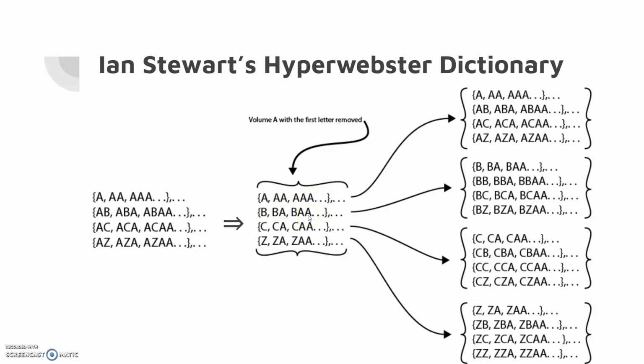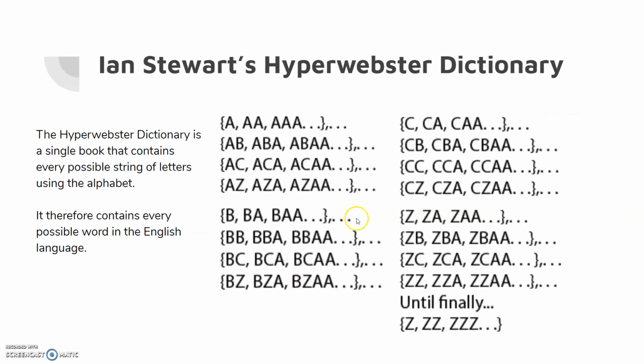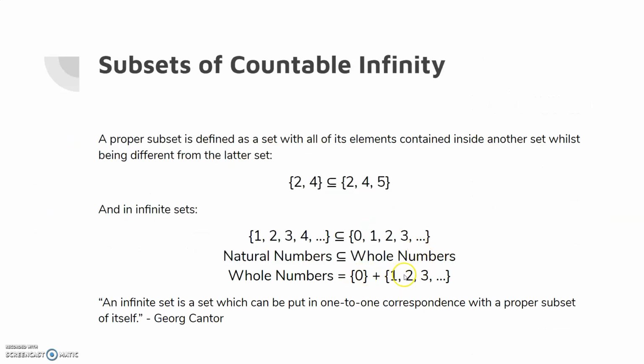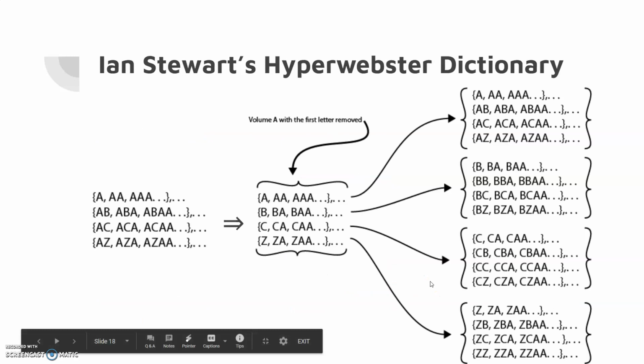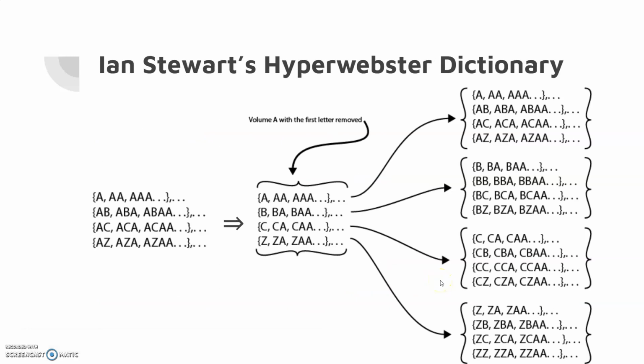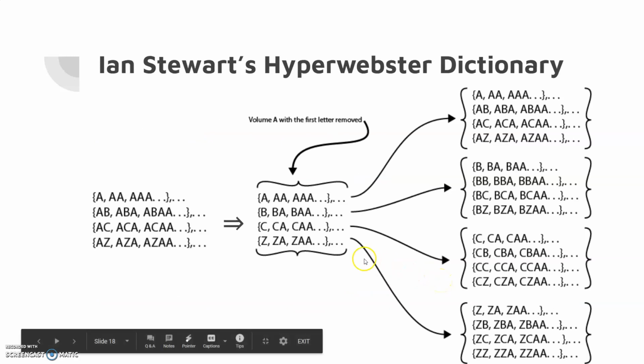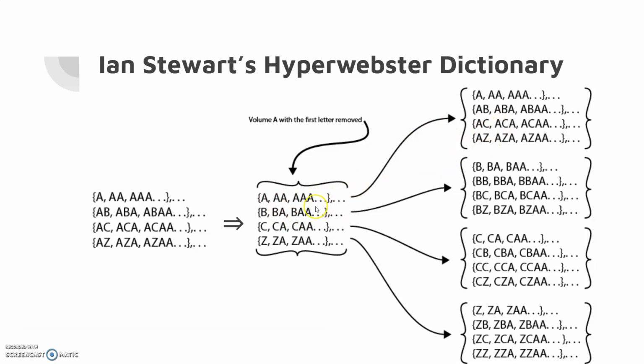Just like how we separated the natural numbers from the whole numbers. Let's see, right here, where we separated from natural numbers and changed this up to make the whole numbers again. I mean, we still had this extra copy of 0. And we got the whole numbers again. Just from volume A, we've made another copy of the entire Hyperwebster. And if we do this to all the volumes, we've created 26 copies of the entire Hyperwebster dictionary.